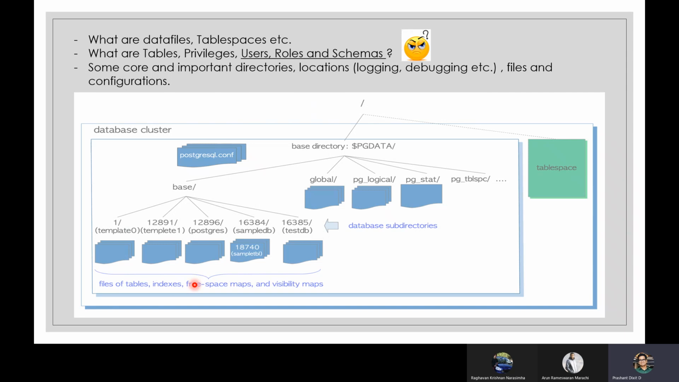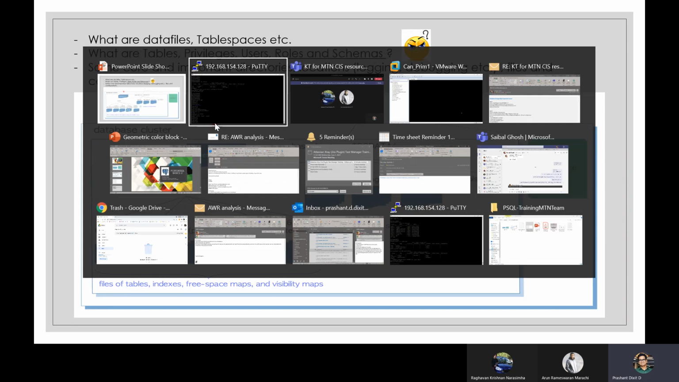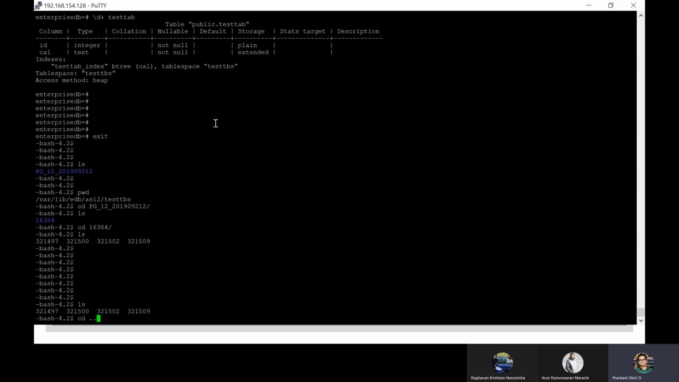So we are done with the data files, table spaces, table privileges, user roles and schemas, and also covered location, logging, debugging, and everything. Like we've got configuration. We studied configuration files too. Right. One more thing.